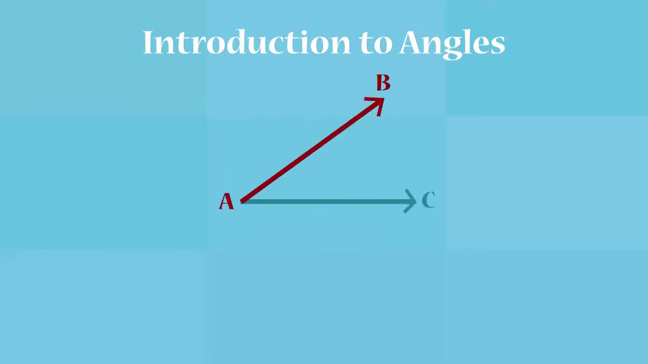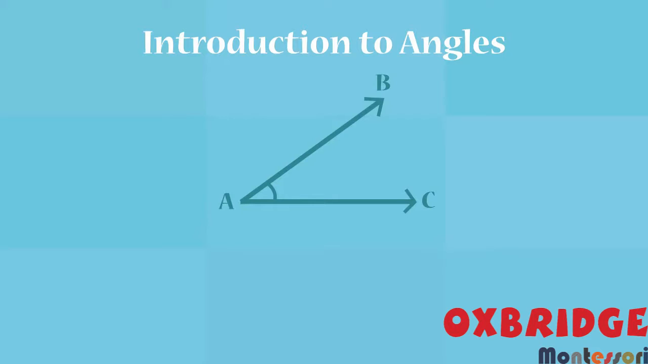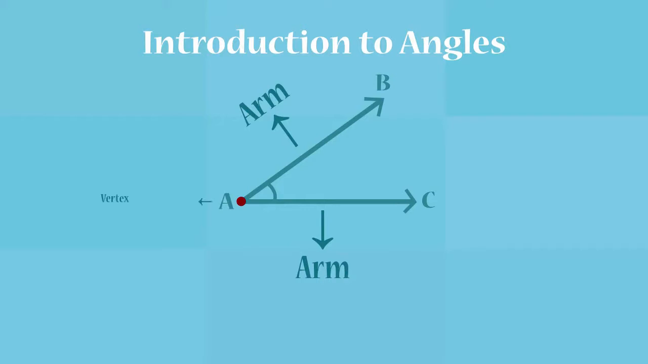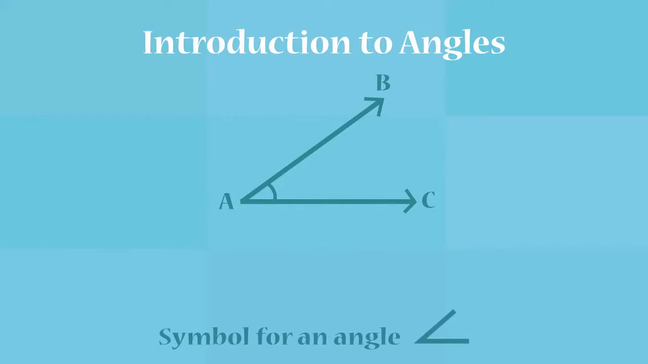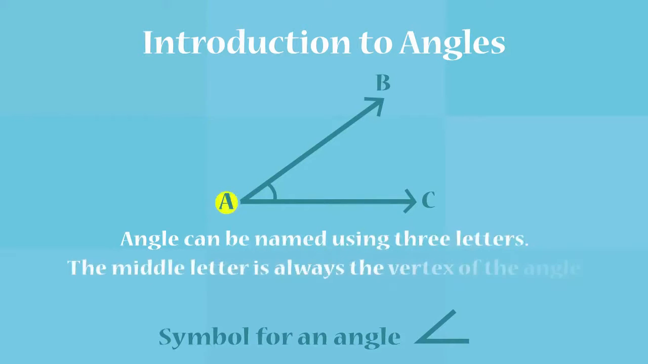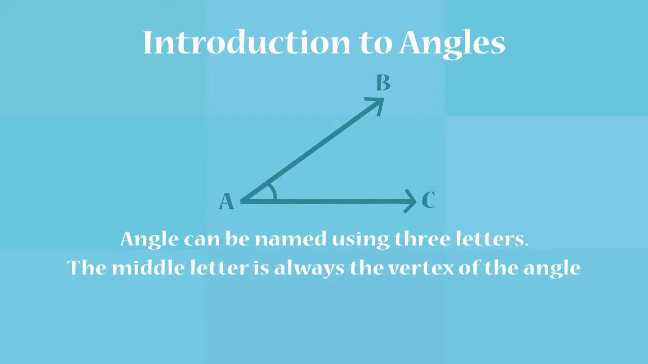Look at these rays, AB and AC. They form an angle between them. So, both ray AB and ray AC are the arms of the angle. Point A is the vertex of the angle. This is the symbol used for an angle. Every angle is given a name. An angle can be named using 3 letters. The middle letter is always the vertex of the angle. We can name the given angle as angle BAC or angle CAB.